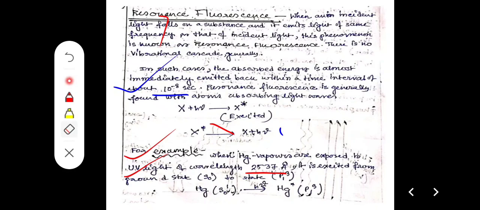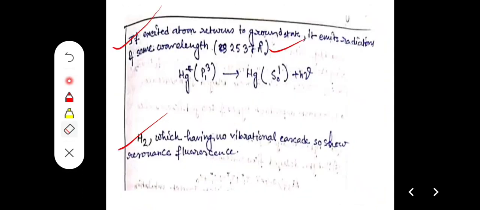An example is Hg vapor. Another example is hydrogen. For hydrogen, where no vibrational cascade is present, resonance fluorescence can occur, as when vibrational cascade is seen, some energy is lost, so the absorption frequency is not equal to the emission frequency, and resonance fluorescence is not seen.